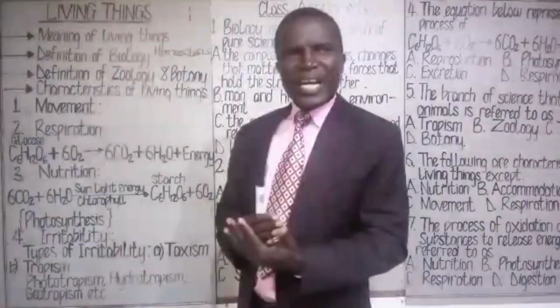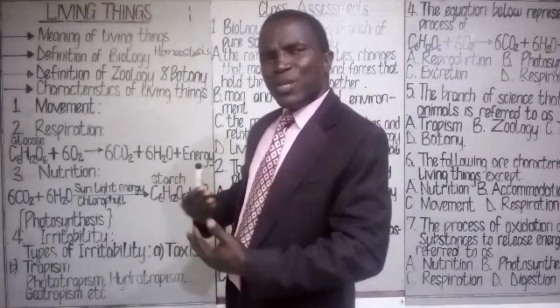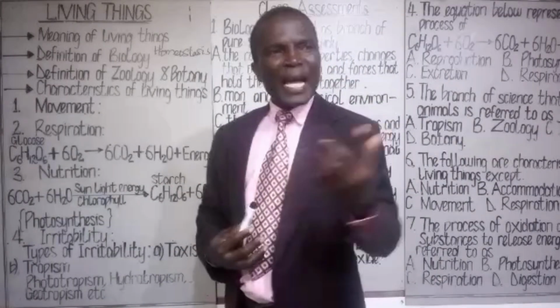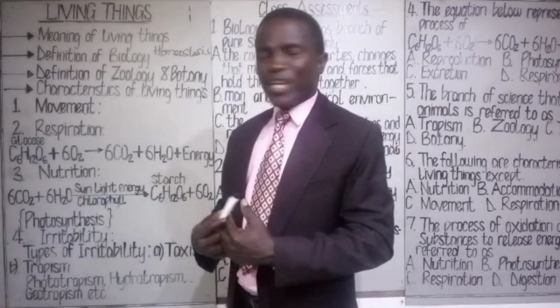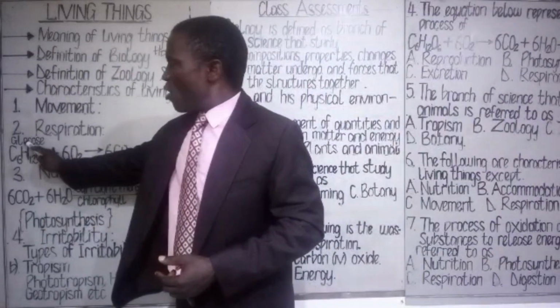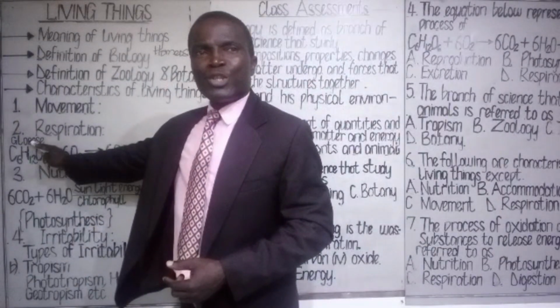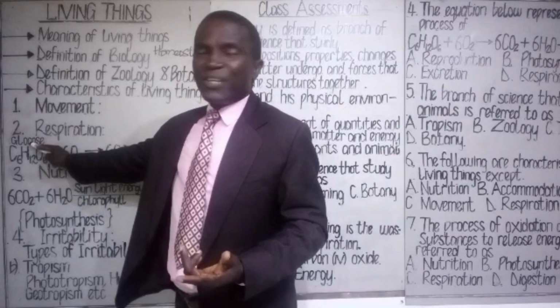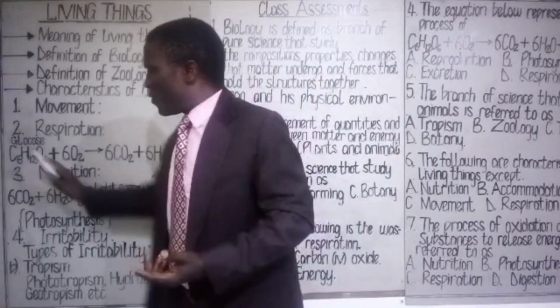When we say breaking down or oxidation, the food that plants and animals have in their body, mostly it is glucose or starch or sugar. We also call it carbohydrates, and this is the formula.